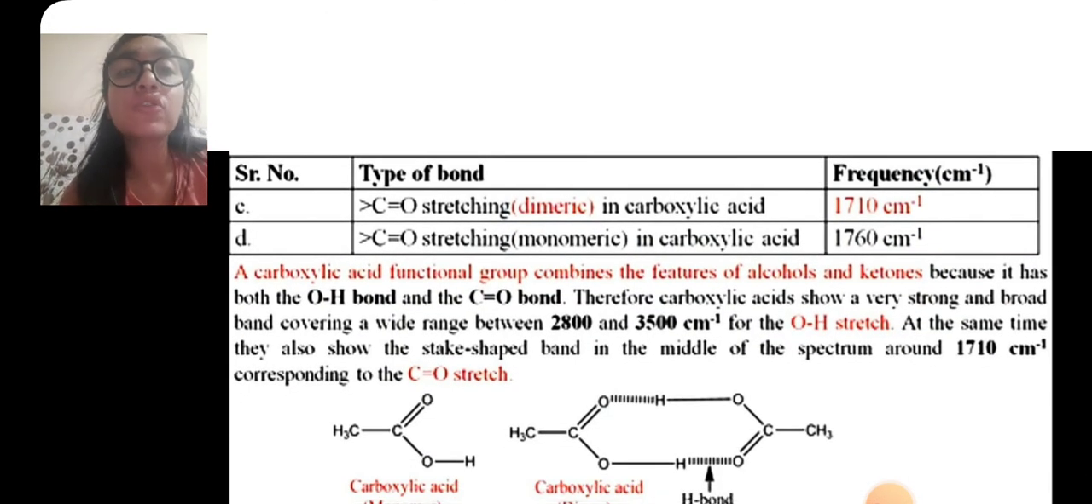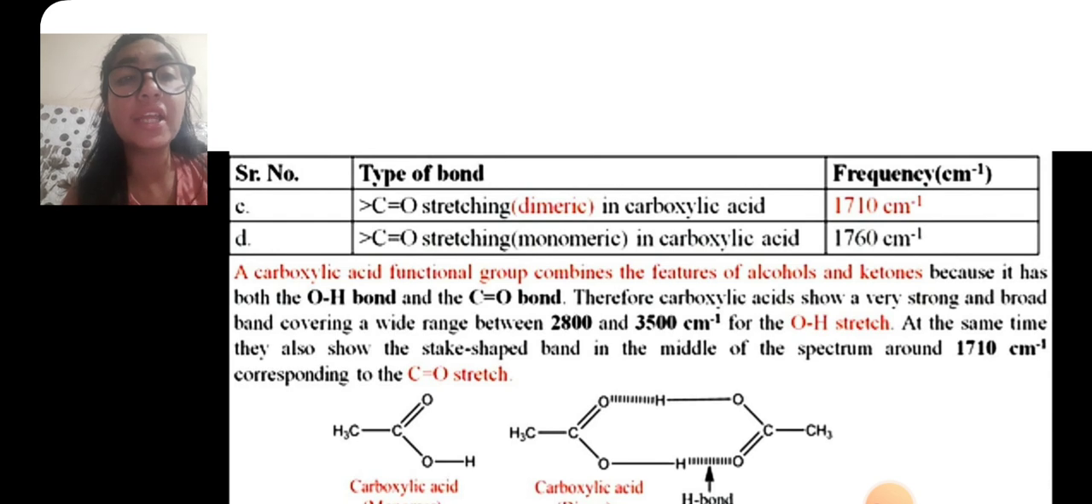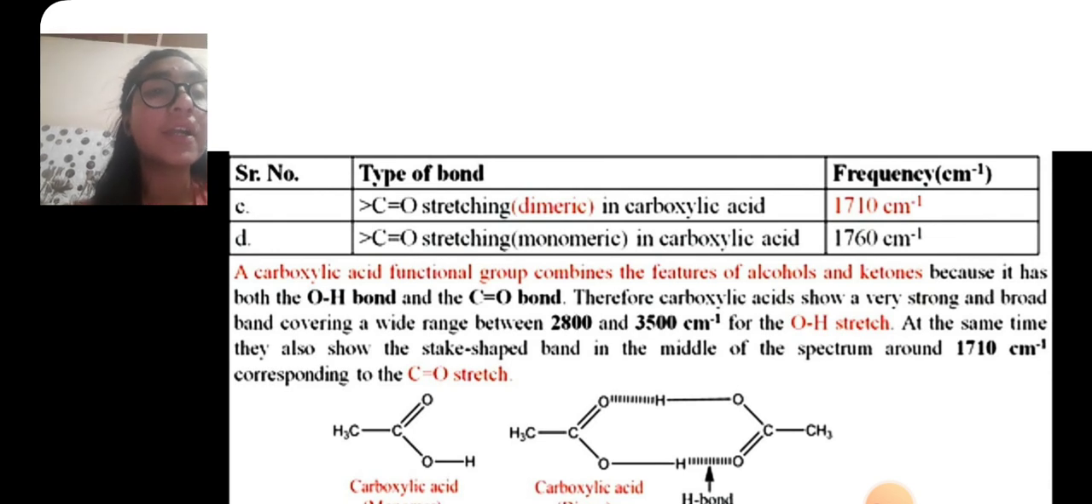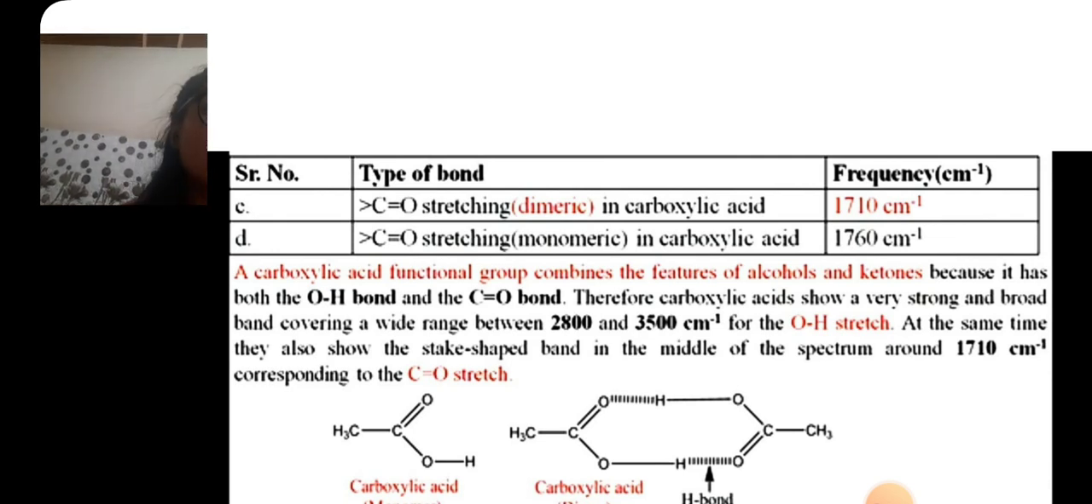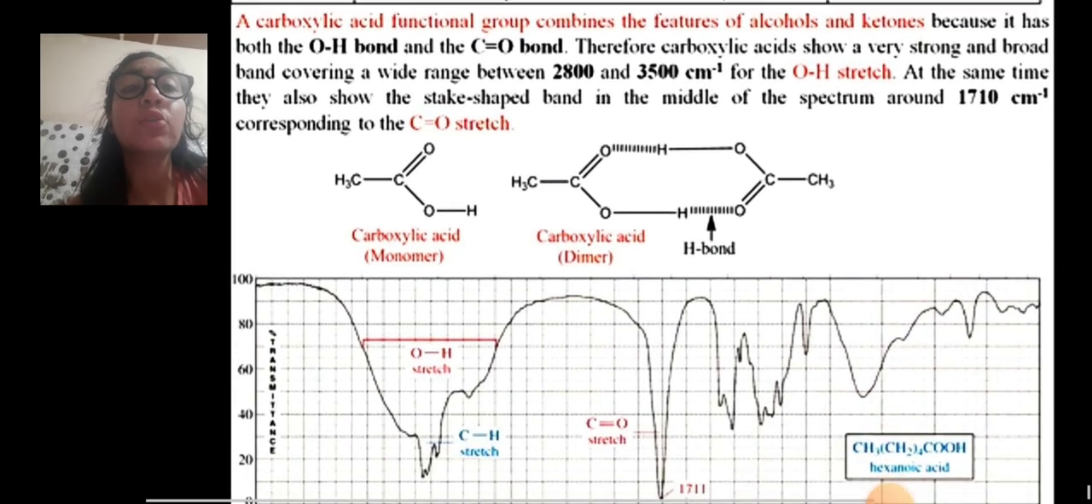Type of bond: C=O stretching in carboxylic acid 1710, and 1760 per centimeter. A carboxylic acid functional group combines the features of alcohols and ketones because it has both the OH bond and the C=O bond. Therefore, the carboxylic acid shows a very strong and broad band covering a wide range between 2800 and 3500 per centimeter for the OH stretch. At the same time, it also shows a sharp band in the middle of the spectrum around 1710 per centimeter corresponding to the C=O stretch.